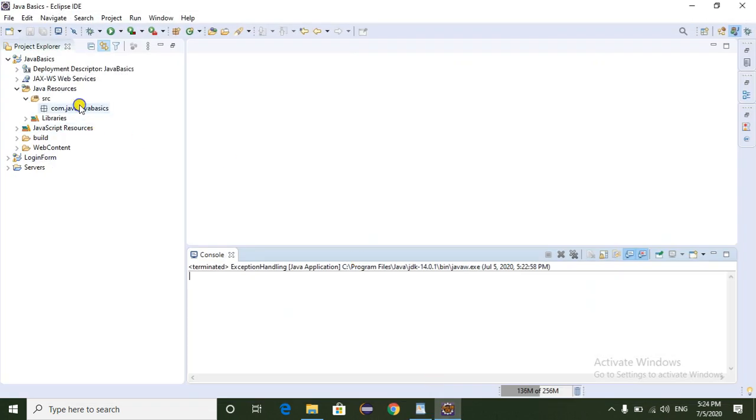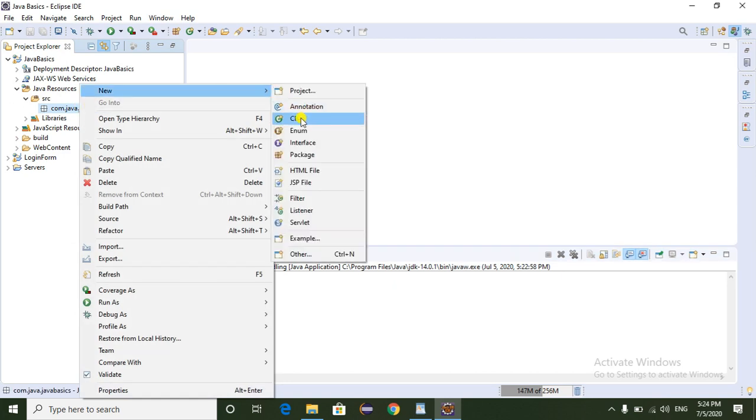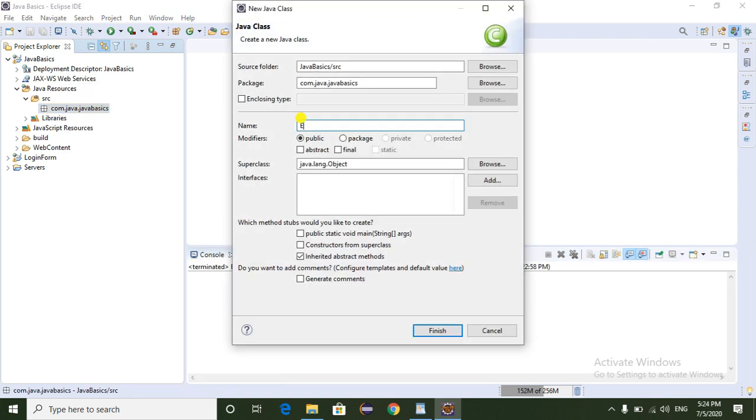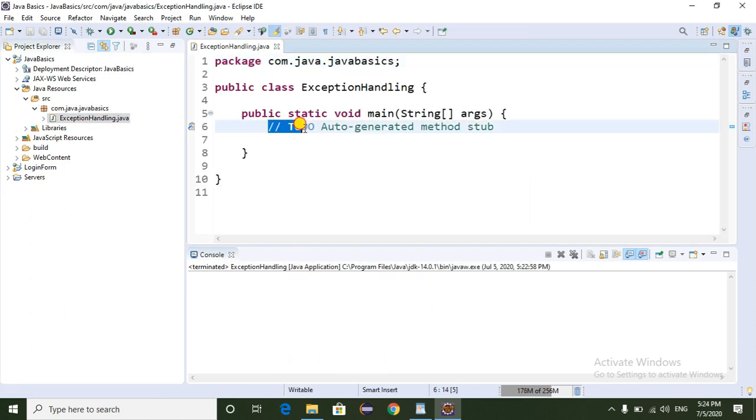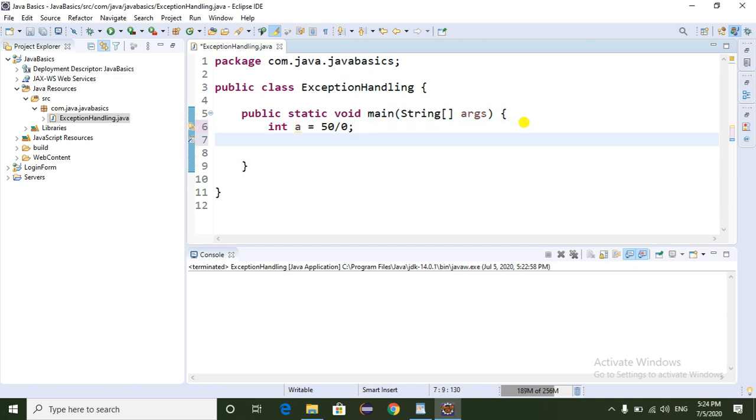Just go to Eclipse, select new, select class. Exception handling is my class name. Select the main method, click on the finish button, remove the comments. First I'm not using the exception handling mechanism. We will see what happens. So int a equal to 50 by 0. That means something is divided by 0. I am going to print the a.